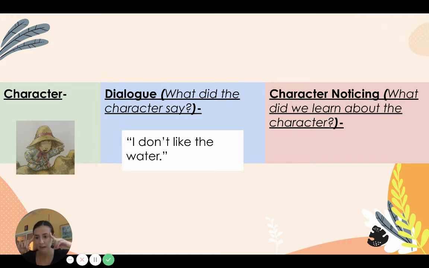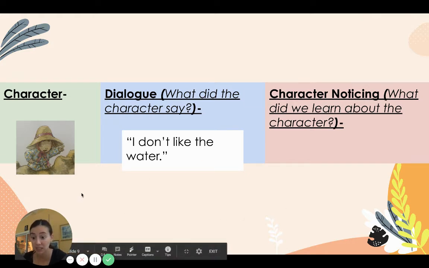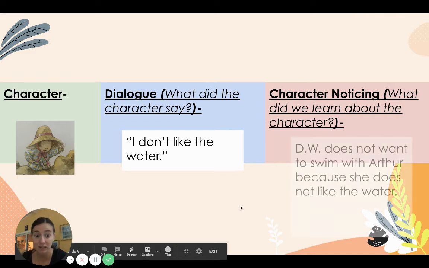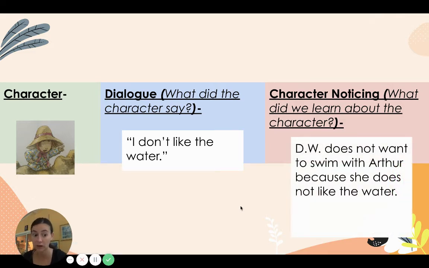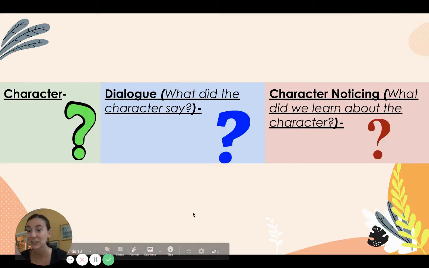Now we need to think, what did this dialogue help us learn about DW? Well, I learned that DW does not want to swim with Arthur because she does not like the water. Okay? So paying attention to that dialogue helps us learn about the characters. DW does not want to swim because she does not like the water. That's what she said. "I don't like the water." Let's take a look at another example.